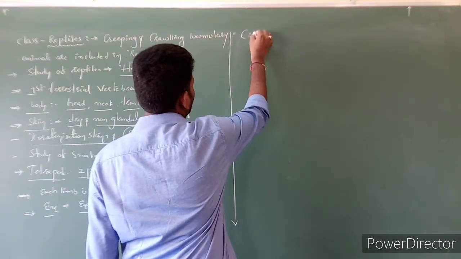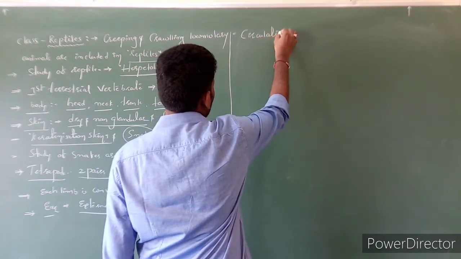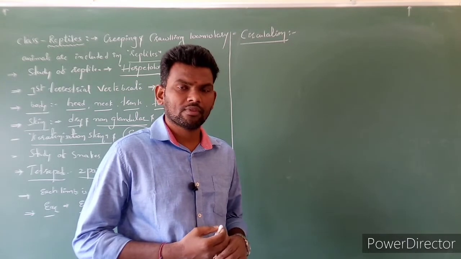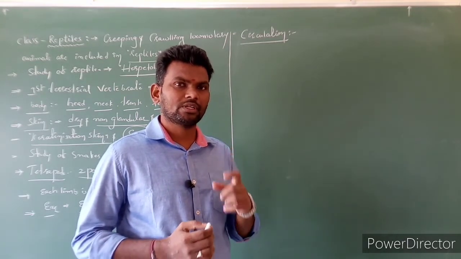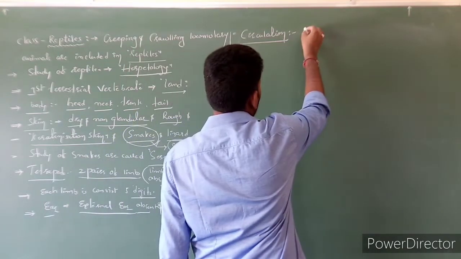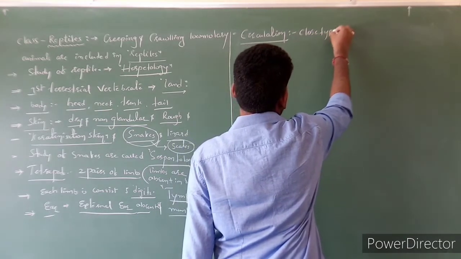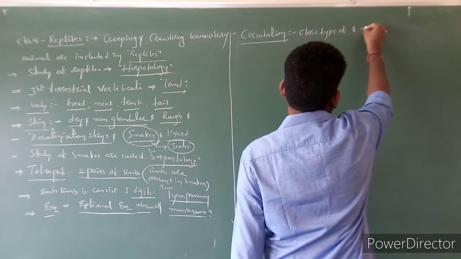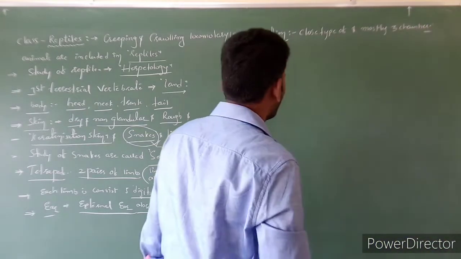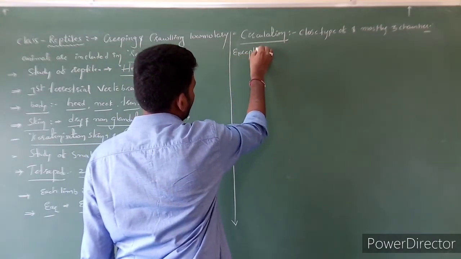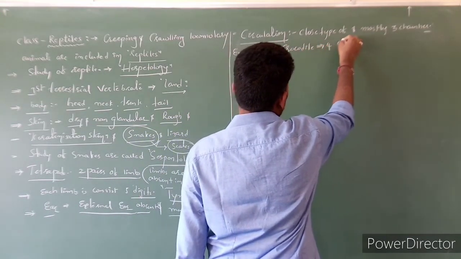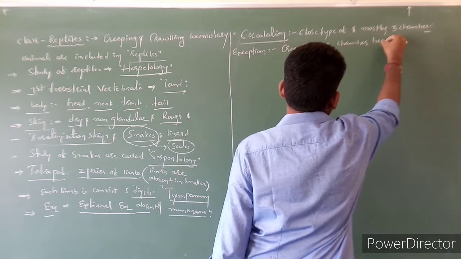Next, circulation. Circulation is closed type of circulation; the heart is mostly 3-chambered, but one exception is there, that is the crocodile. It contains a 4-chambered heart. Clear?